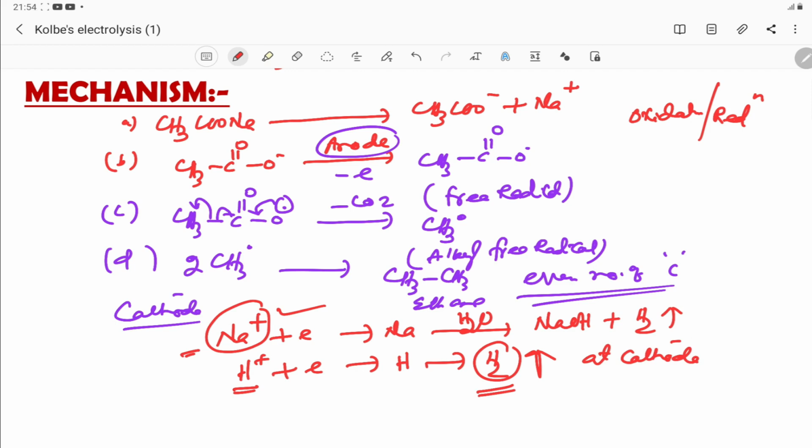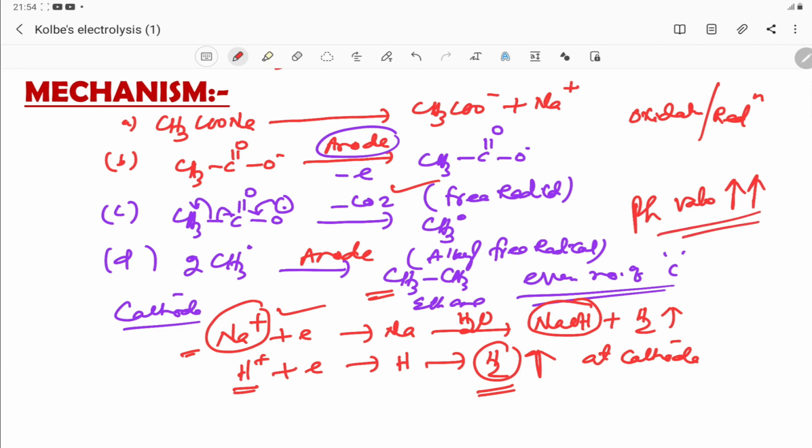At the anode, alkane is formed. Then carbon dioxide is already released. And in the medium, as we already discussed, Na+ will be converted to sodium hydroxide. So with increasing electrolysis, the pH value increases.